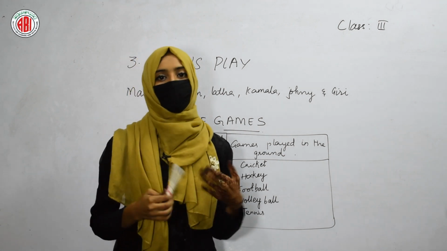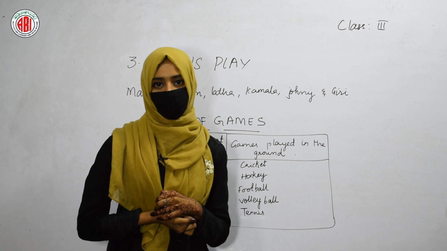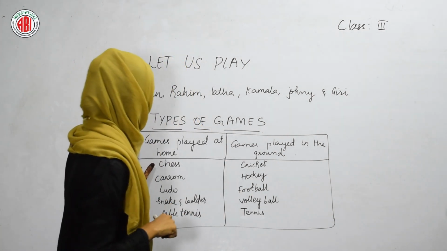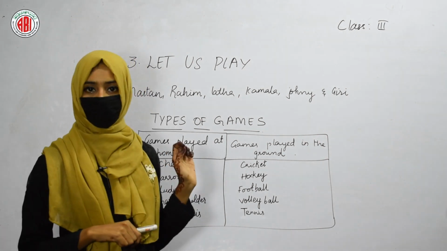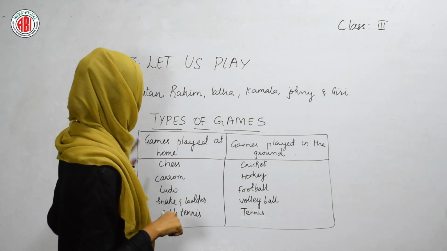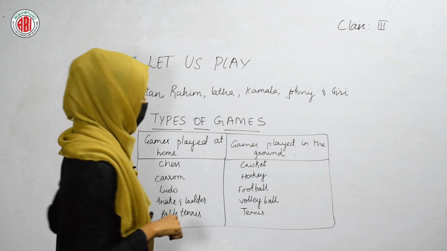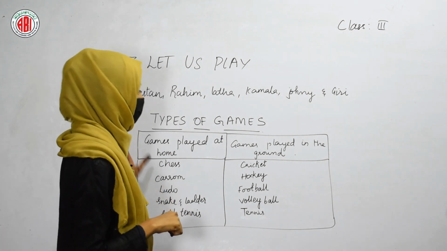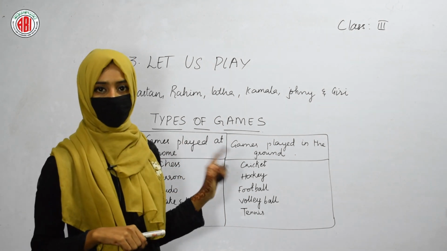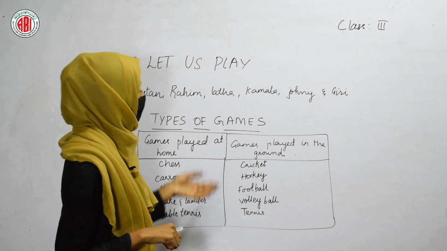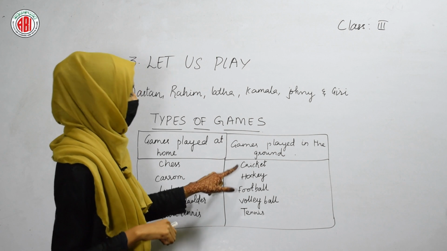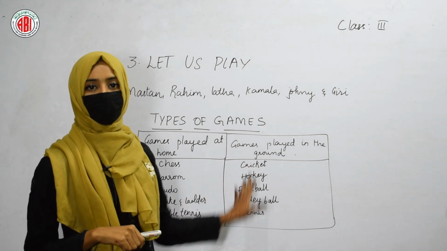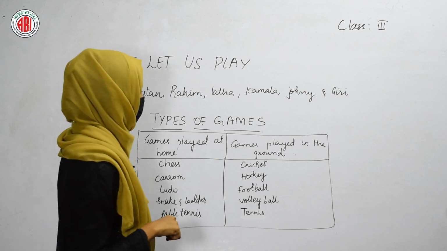Let us list out some of the indoor games and some of the outdoor games. So the games that can be played at home include chess, carom, ludo, snake and ladder, table tennis. All these are the different games that can be played at home. And if we talk about the games that are played in the ground, then it includes cricket, hockey, football, volleyball and tennis. All these are the different games that can be played in the ground.